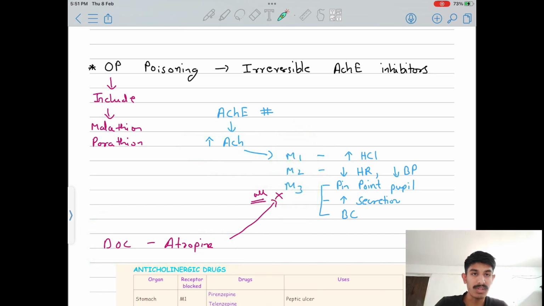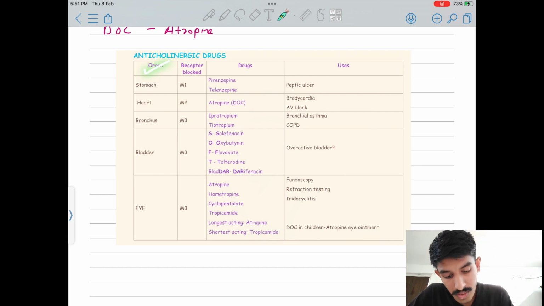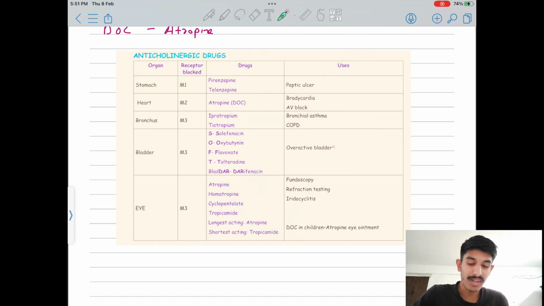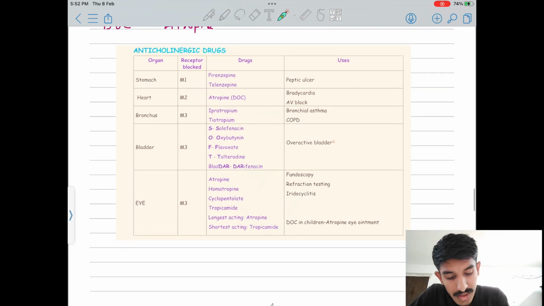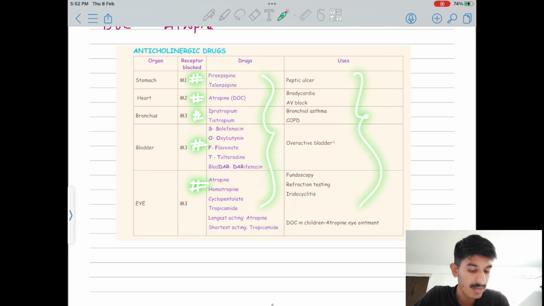Let's move on to the next part, which is cholinergic drugs: organs, receptor, drug and uses. In the stomach there is M1, in the heart M2, and in other parts M3, like khao, pio, dil lagao, as I told you. So we have to block all of these. The medicines are written here, along with the drugs and their uses.